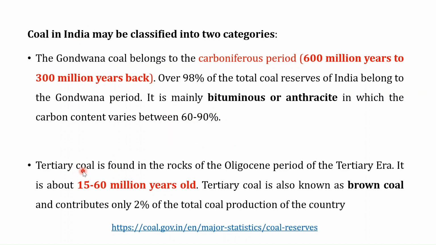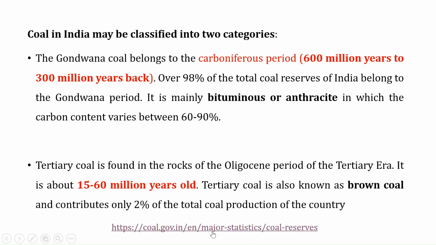And the tertiary coal is found in the rocks of the Oligocene period of the tertiary era, and it is about 50 to 60 million years old. So you can see the difference. This one is 600 million years to 300 million years back, while the tertiary coal is 15 to 60 million years old. So this deposition is very recent in comparison to the Gondwana coal, and it mainly contains the lignite coal, which is also referred to as brown coal, and it contributes only 2% of the total coal production of the country.